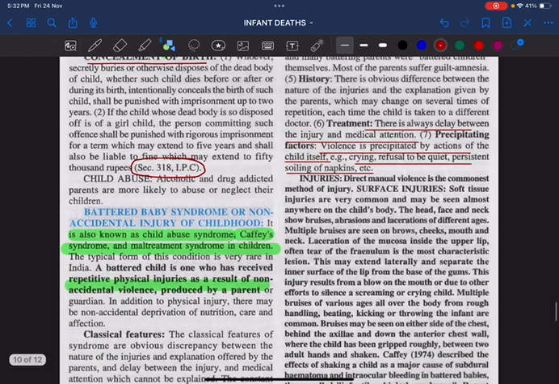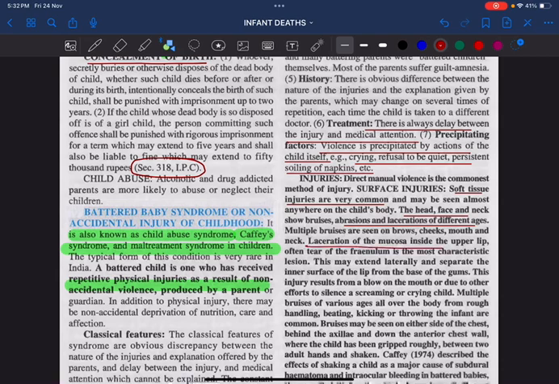There are certain injuries which are classical or which suggest that the baby is a battered baby. Number 1, soft tissue injuries are very common, especially head, face and neck, which will show bruises, abrasions and lacerations.